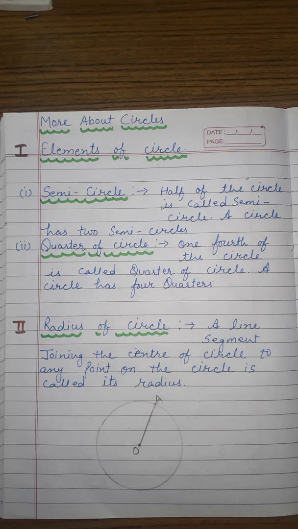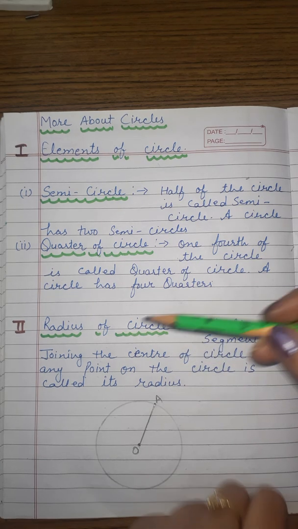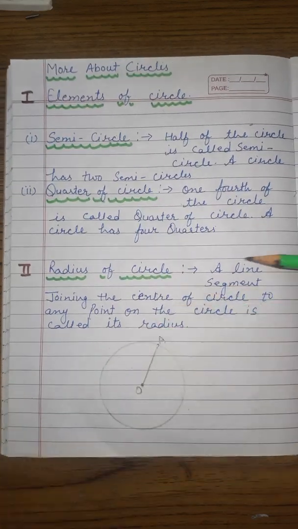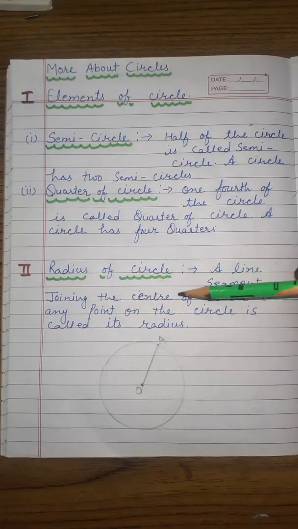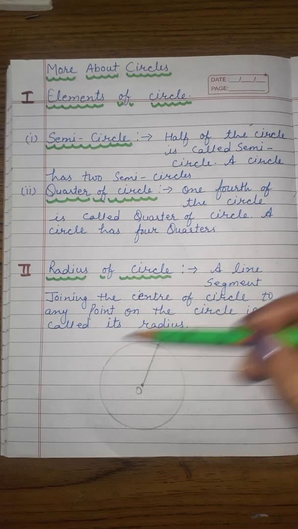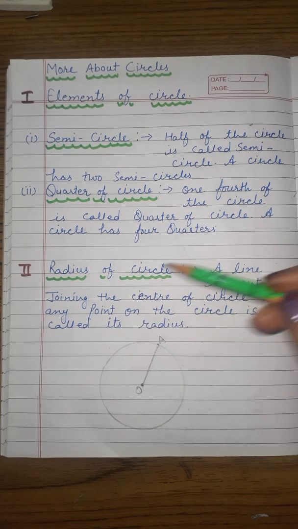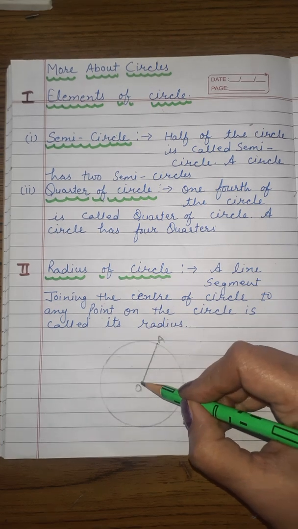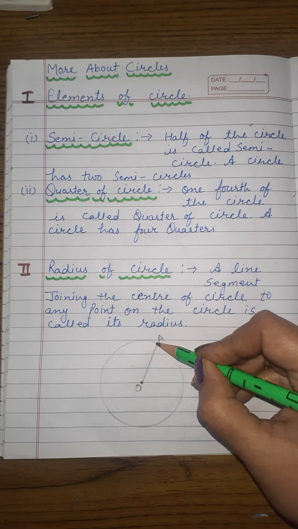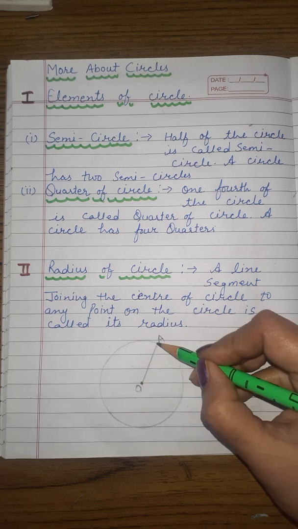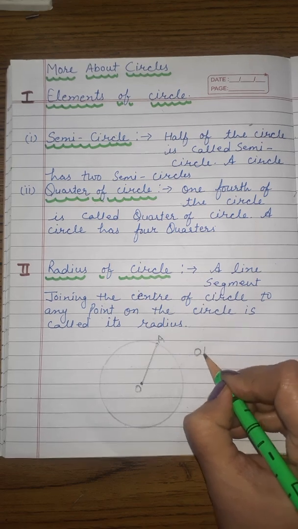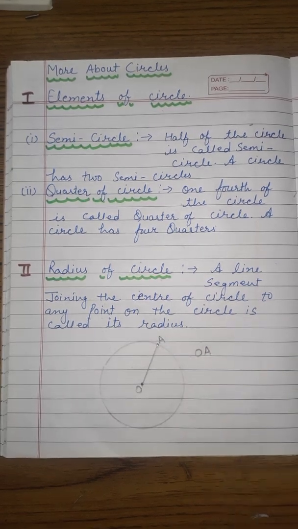Now the next is the radius of a circle. Let me understand what the radius of a circle is. A line segment joining the center of a circle to any point on the circle is called its radius. So the radius is a line segment which joins the center of the circle to any point on the circle. Here OA is the radius of the circle.